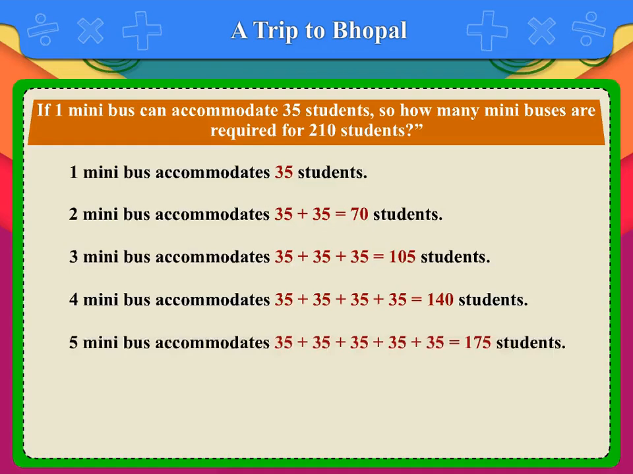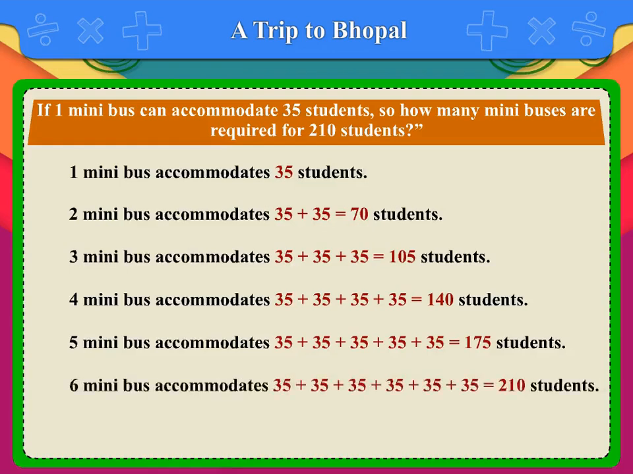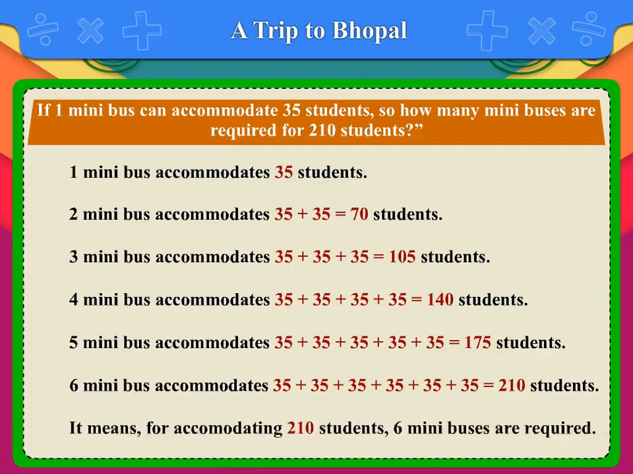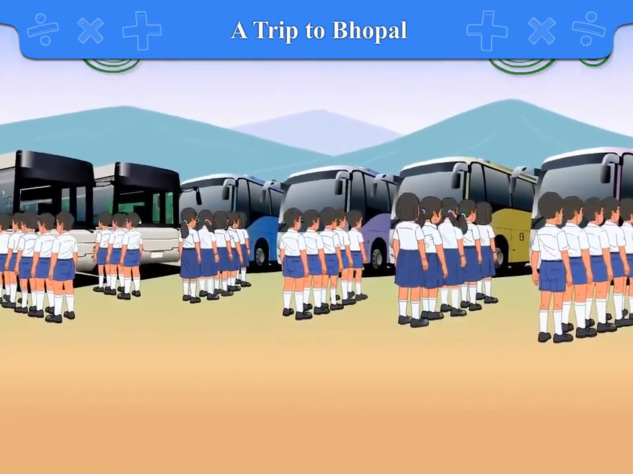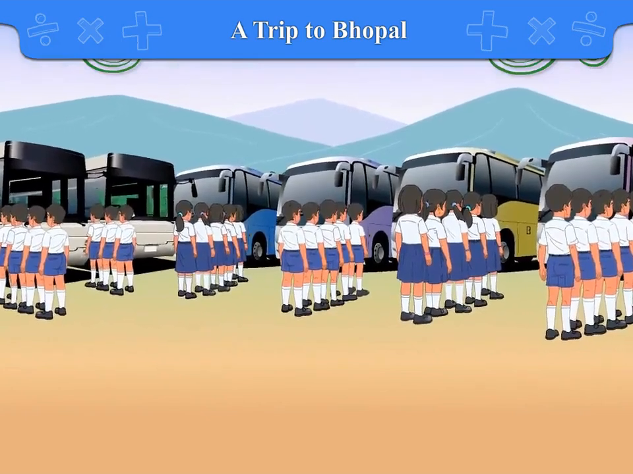5 minibuses accommodate 35 plus 35 plus 35 plus 35 plus 35 is equal to 175 students. 6 minibuses accommodate 35 plus 35 plus 35 plus 35 plus 35 plus 35 is equal to 210 students. It means for accommodating 210 students, 6 minibuses are required. Come fast! Get inside the bus. It's 9 o'clock and buses are ready to leave.